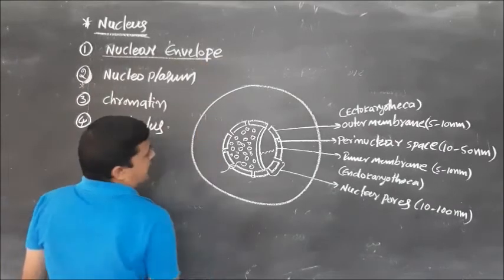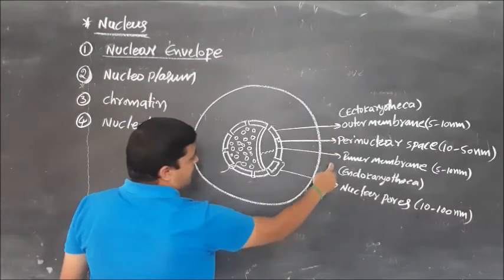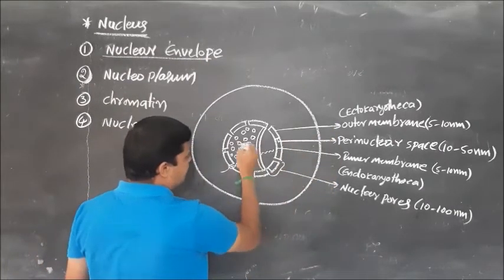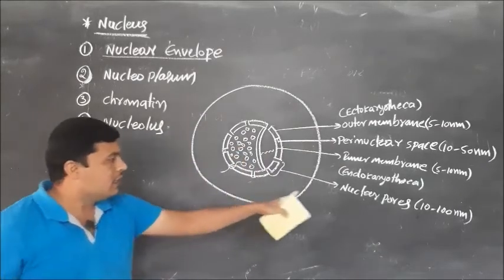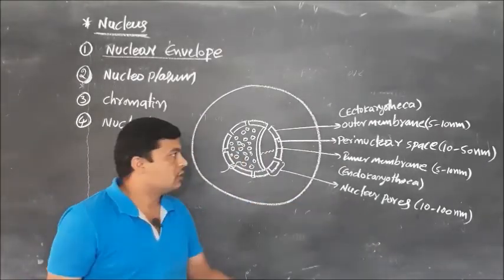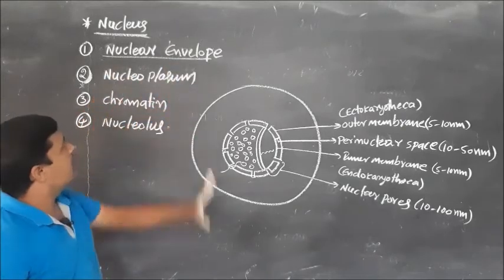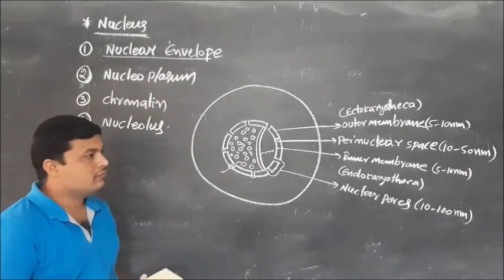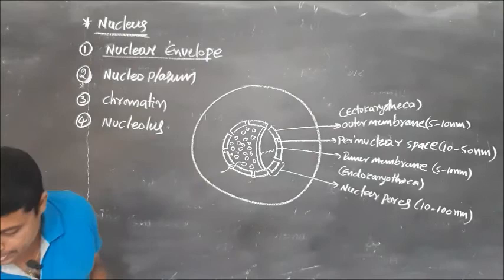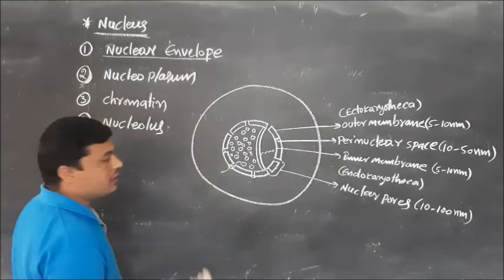So the nuclear envelope contains the outer membrane, inner membrane and perinuclear space. At the same time, small pores are considered nuclear pores. So this is about the nuclear envelope. Okay, next, continue.